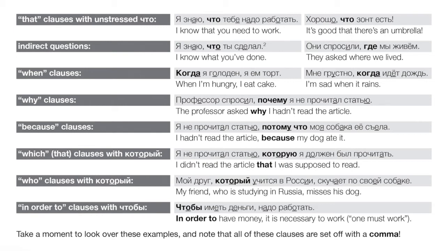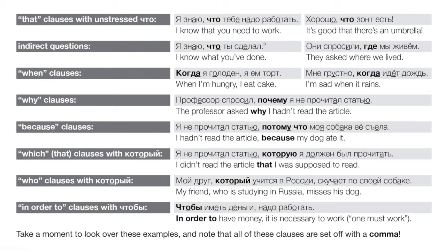Indirect questions, right? Or reported questions. Я знаю, что ты сделал. Они спросили, где мы живем. Right? Now there, note that the что is stressed. Right? I know what you've done. It's not a that clause with unstressed что. Я знаю, что тебе надо работать. But a reported question. Я знаю, что ты сделал. Они спросили, где мы живем. Right? They asked where we lived.